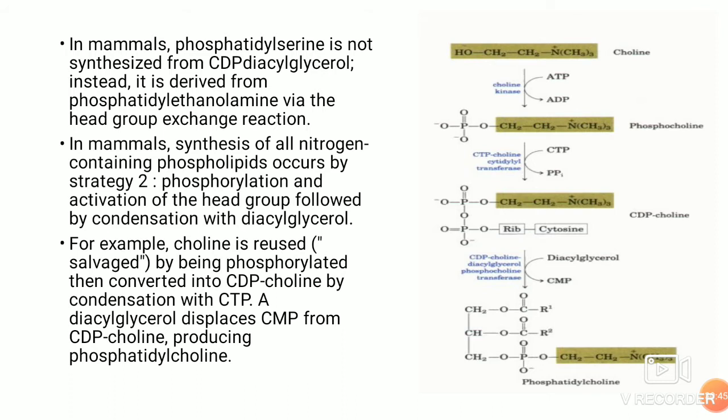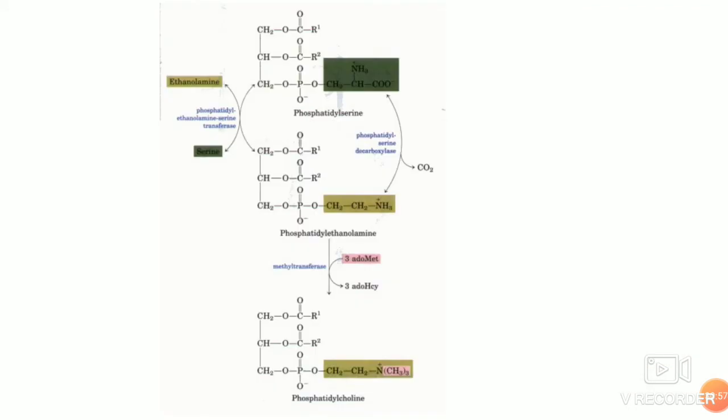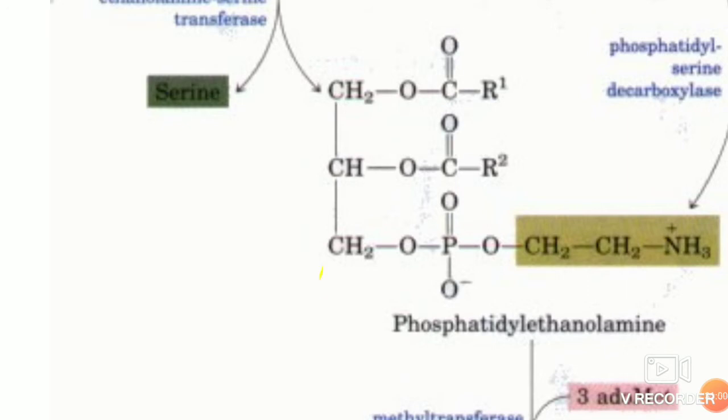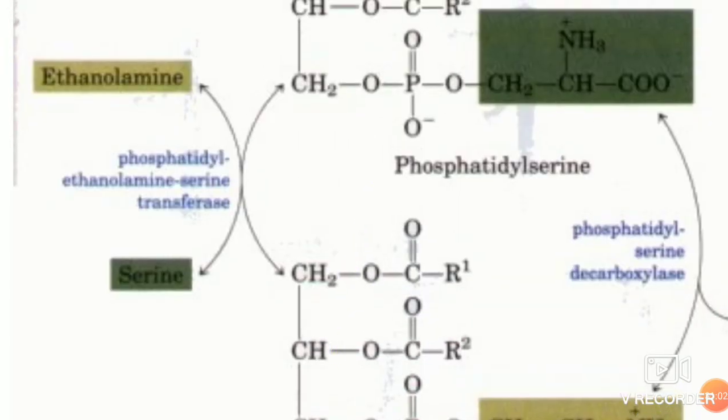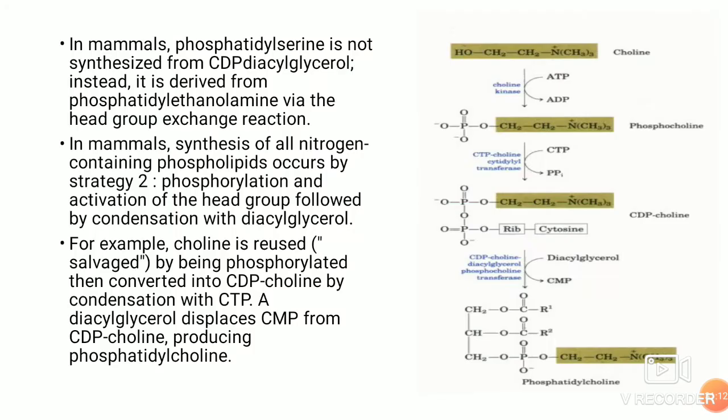In mammals, phosphatidylserine is not synthesized from CDP diacylglycerol. Instead, it is derived from phosphatidylethanolamine via the head group exchange reaction. So here, this phosphatidylethanolamine can have an exchange with serine with the help of phosphatidylethanolamine serine transferase, and you have the formation of phosphatidylserine.